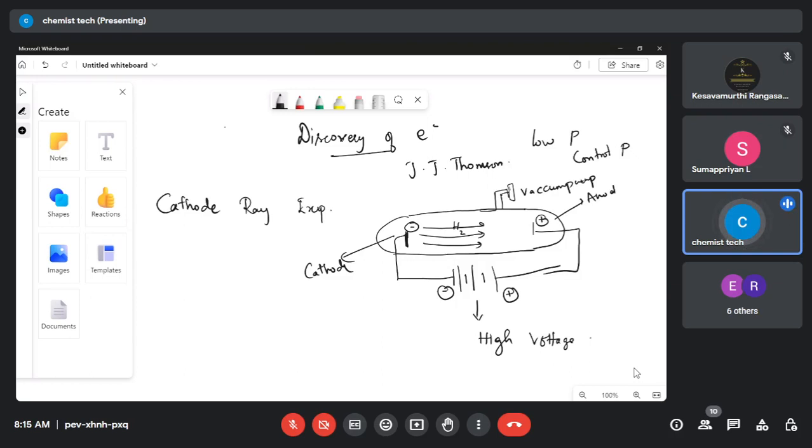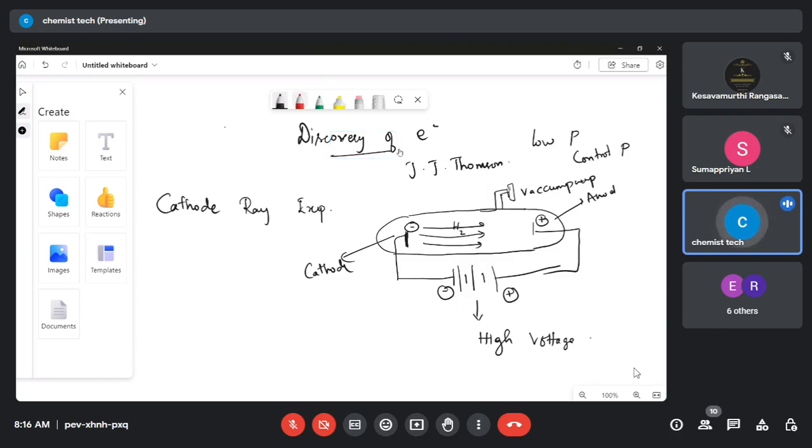So how did he prove it? See, I think most of you know the basic points. In case you know, tell me so that we can discuss properly, right? So how are they finding this? This is an invisible ray. Then how did he find that the rays are coming from the cathode? Why is it not from the anode? Any idea, students?